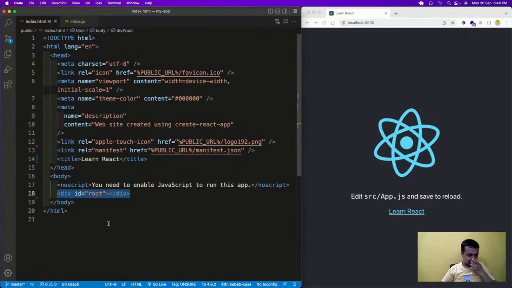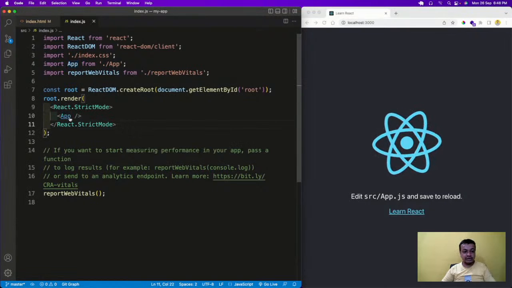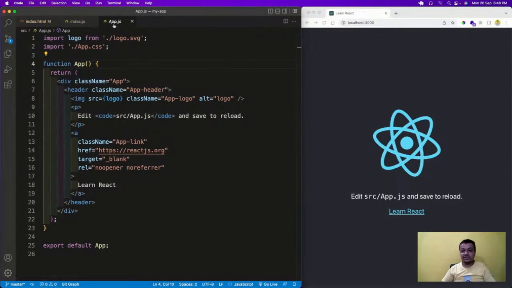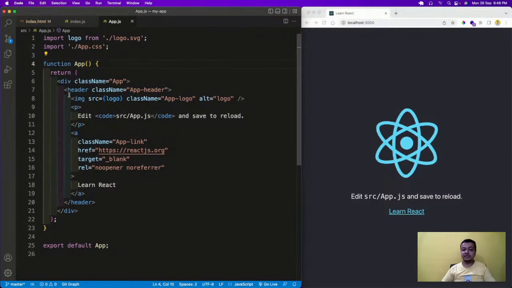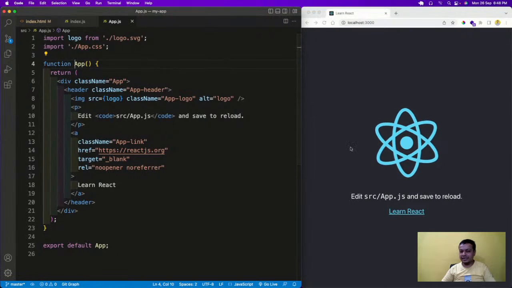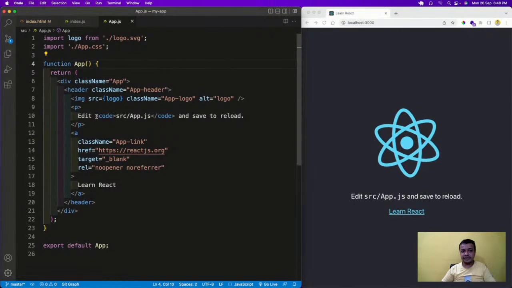The whole React application is rendered here, in the div with id root. Now you'll go to this app. This app.js is shown here. If you look closely, it's completely HTML code. Class and all those things are there, image and src, some of which I'm going to explain. So this is how React.js works.